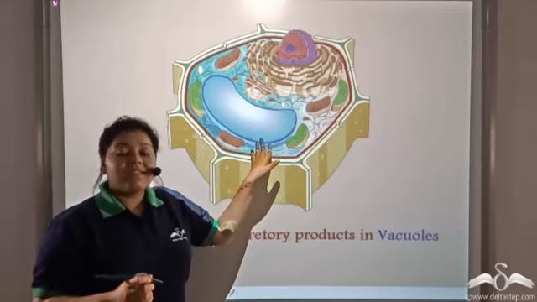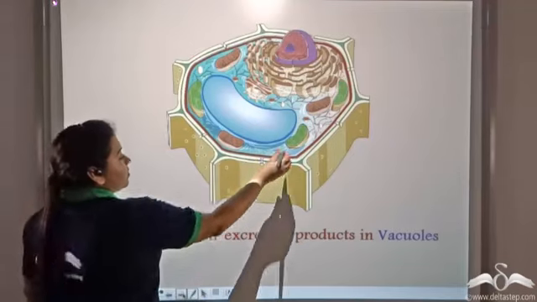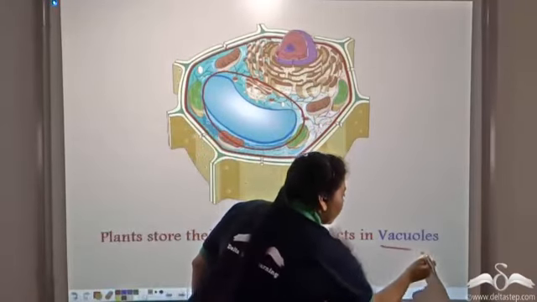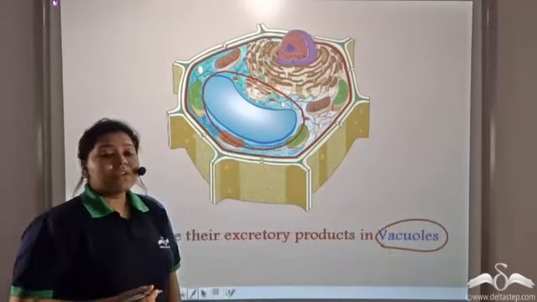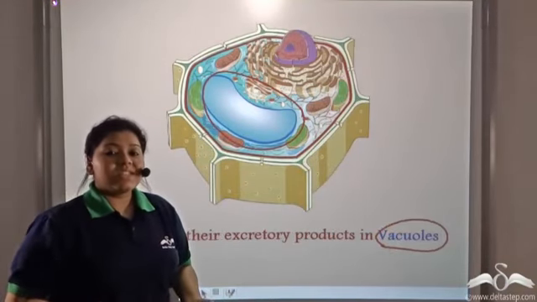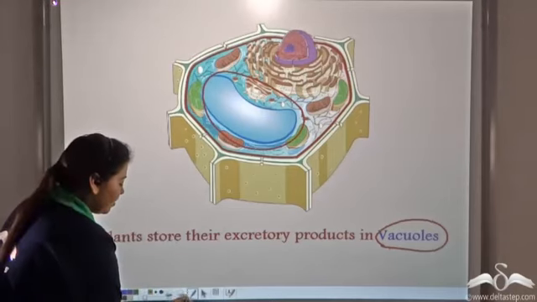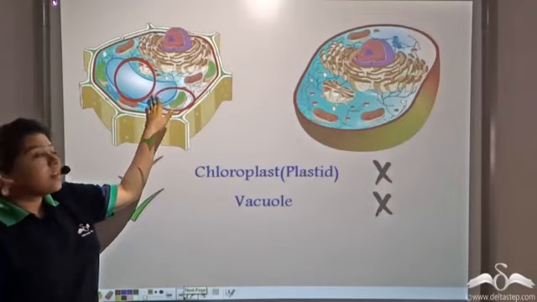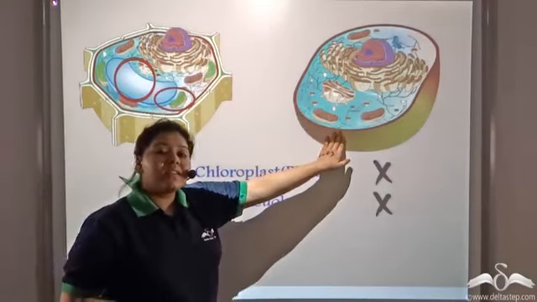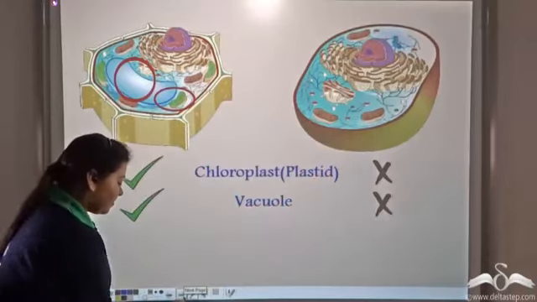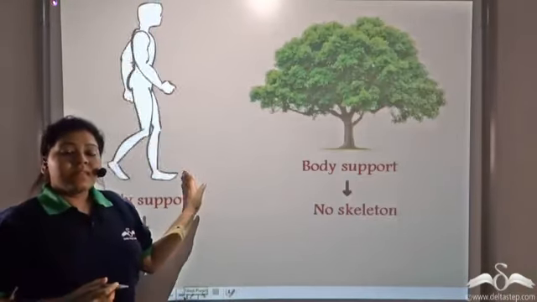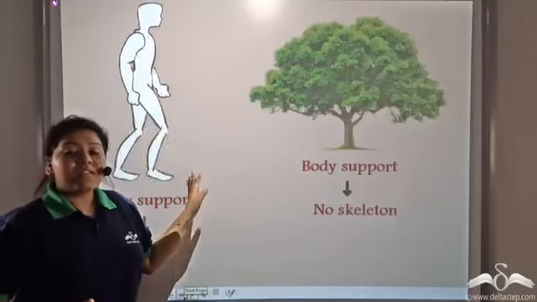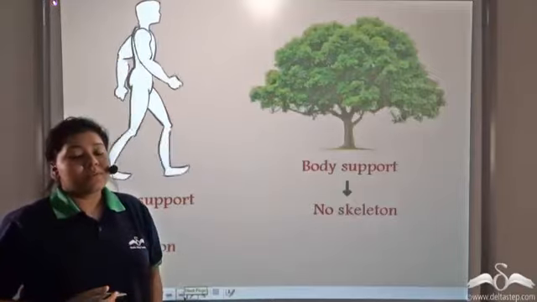So for that, they have a special organelle, which is this, known as the vacuoles. And these vacuoles facilitate the excretion in the plant cells. So vacuoles are present only in the plant cells. You don't see a vacuole in the animal cells. Now we can walk. So how is this movement possible? Or what gives our body the support?